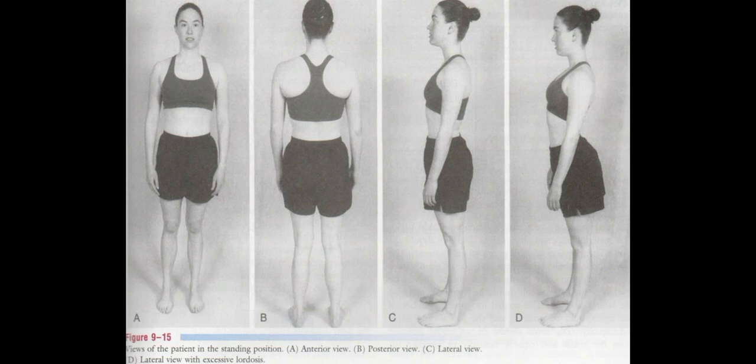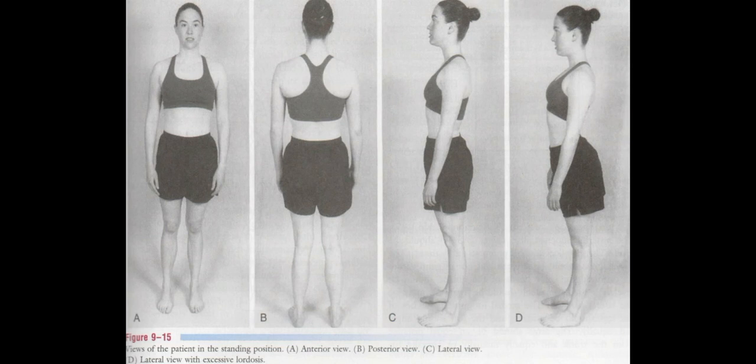Patient is standing in different position from different view. So patient is in standing position. Picture A is from the anterior view, picture B is from the posterior view, picture C is from the lateral view, and picture D with the excessive lordosis. So in picture D, we can see that in the lumbar region, exaggeration of the lordosis is prominent. So we can see clearly that excessive lordosis is present in case of picture D.